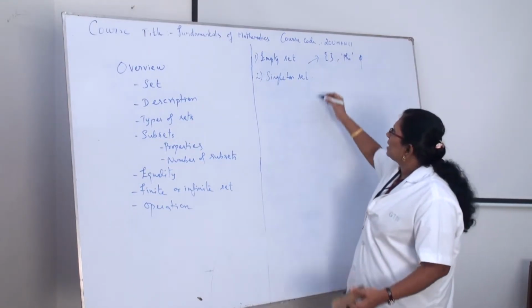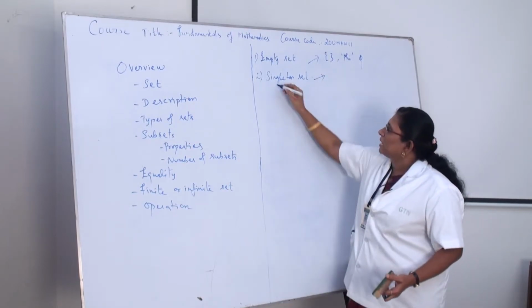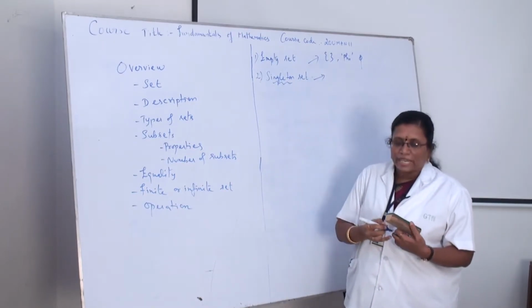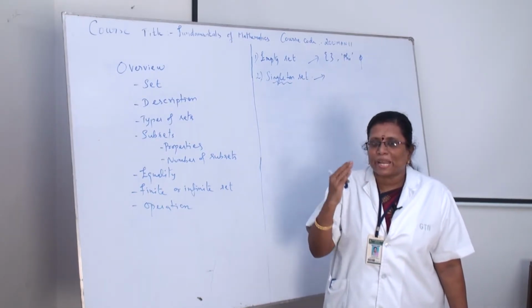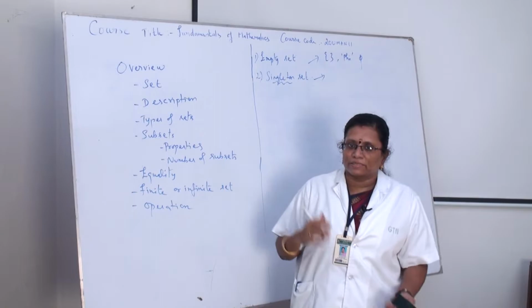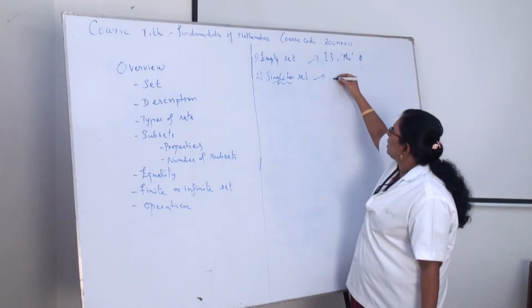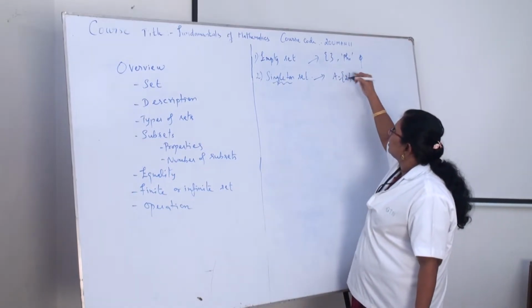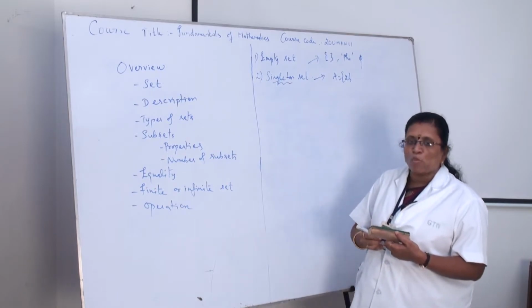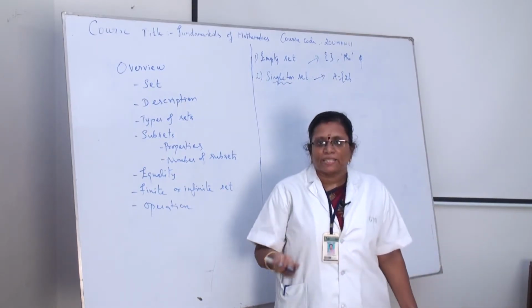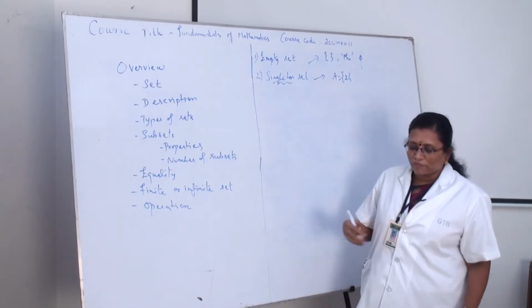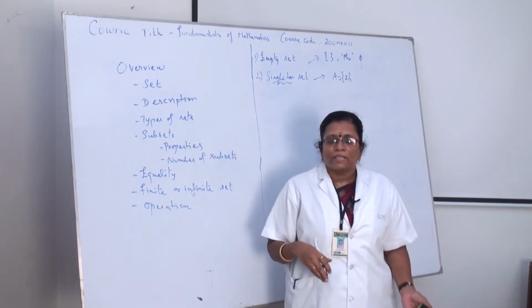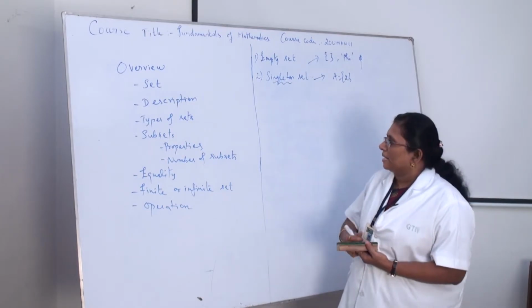Okay. So here, singleton set. The definition is in the name itself. Singleton set means only one element will be there in the set. Only one element. So A is equal to {2}. Only one element will be there in the set, then we can say that it is a singleton set. So two different types, one is the empty set and another one is the singleton set.